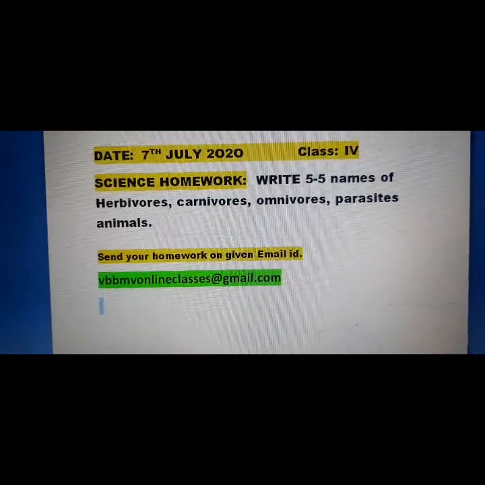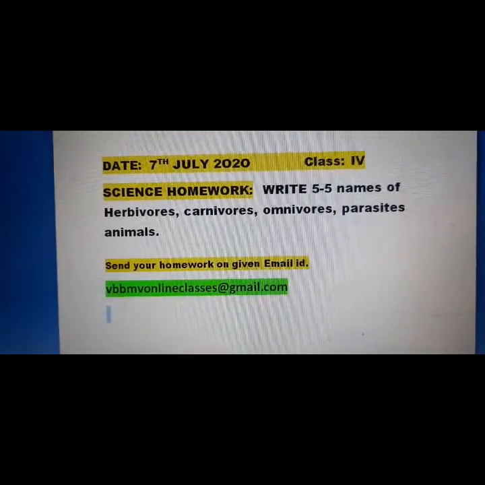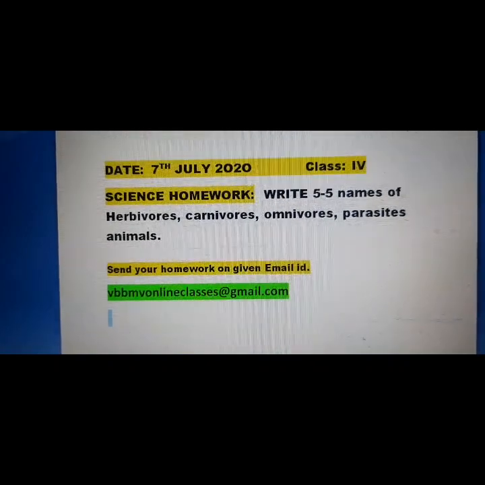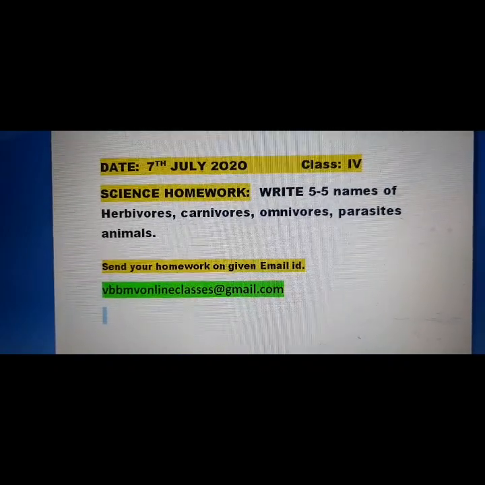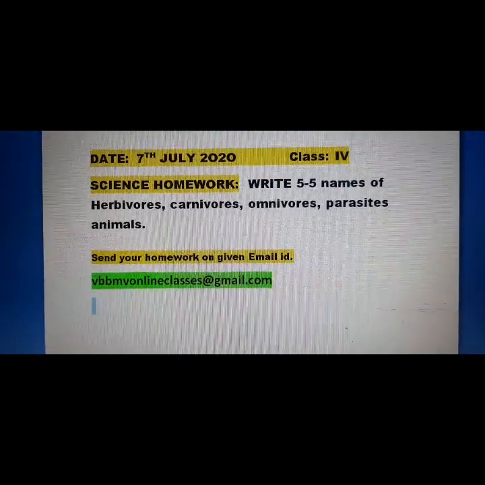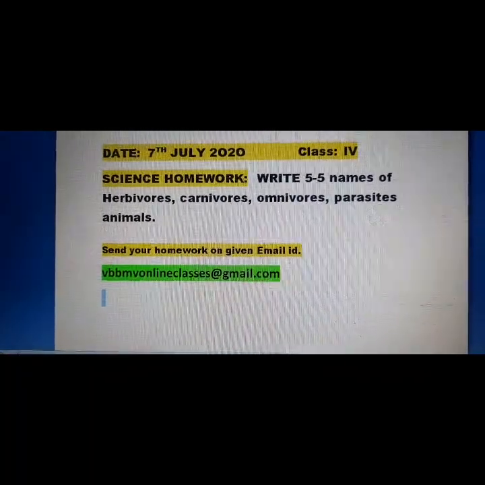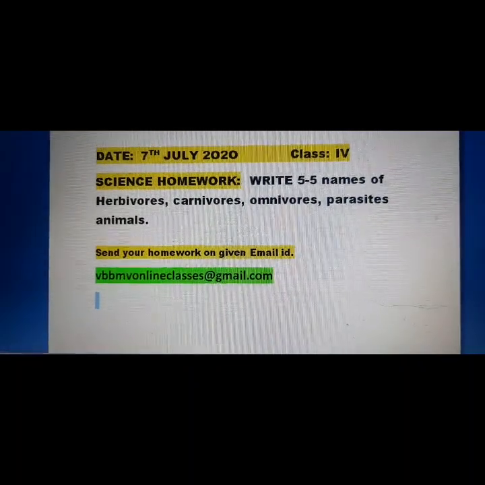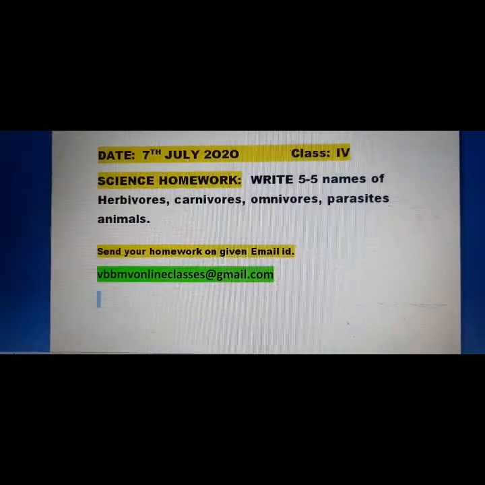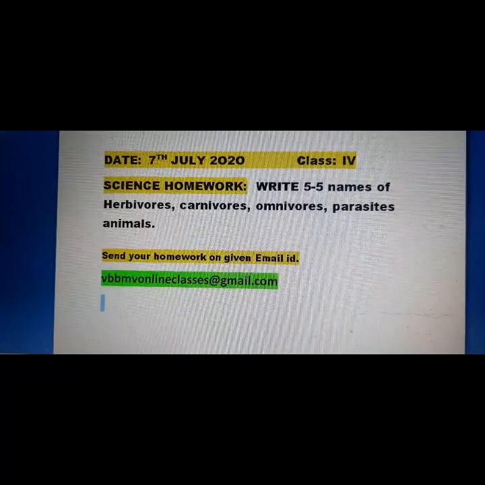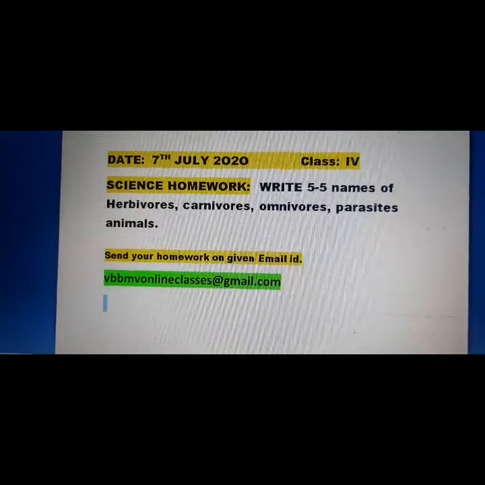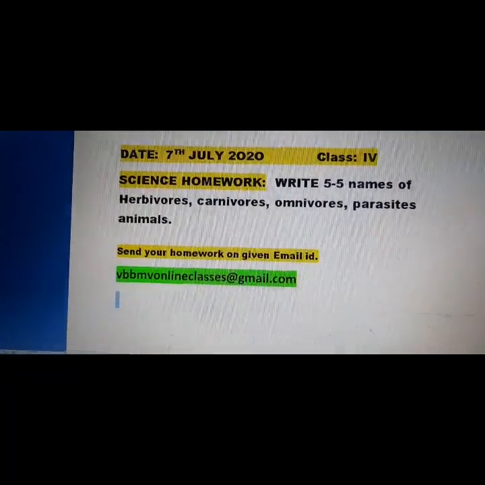You have to write five names of herbivorous, carnivorous, omnivorous, parasite animals. Okay class, very easy homework, you can do it. You will write in very good handwriting. Your homework should be in good handwriting.